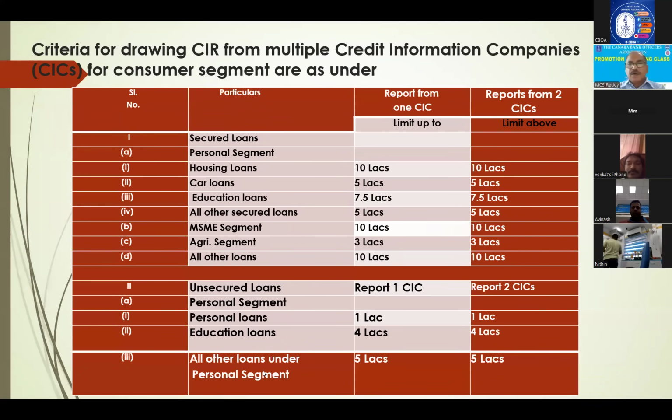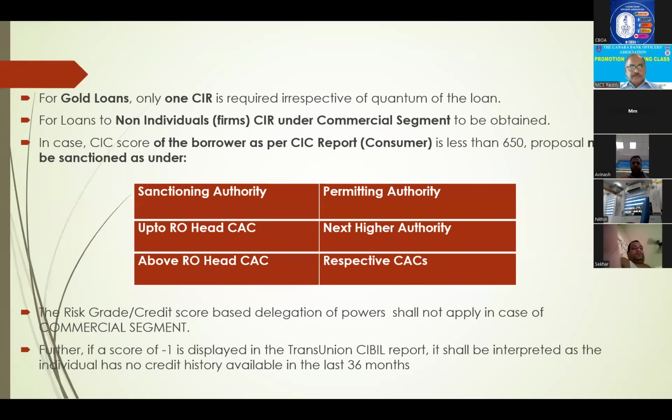Now, these are where you have to take one CIR, and more than one CAC where you have to take. This is only a table. You can go through it. We are not spending much time on this. Wherever it is required, I will give you explanations, right? Now, for gold loans, it is one CAR, and for non-individuals, commercial segment, these are also as per figures only. Suppose in CAR, a party gets less than 650 marks, then up to RO head CAC, the proposal will be sanctioned by the next higher authority. Above RO head CSC, the respective CSCs only will sanction.